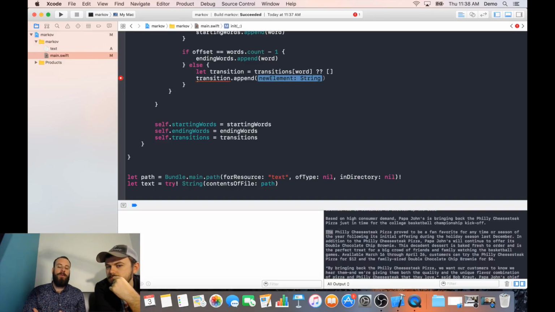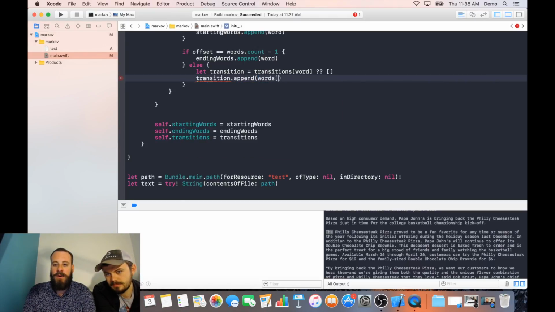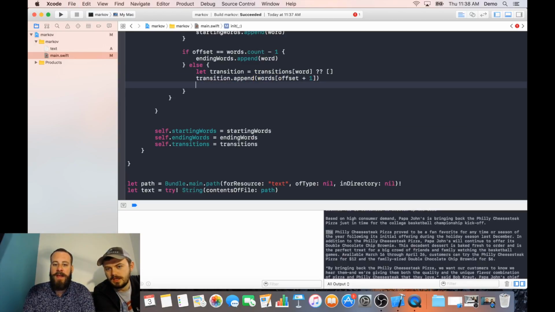And some people in their Markov chains will not only append the next word, but the next 2 words. So you can end up with some less zany sentences. Right. The more, you can add some more sanity to it by keeping the things more structured to what the source text was. But it's kind of more fun to make it more goofy. So we're just going to do the next word. So we'll say the words at the offset plus 1. And then we have to set this back to our...